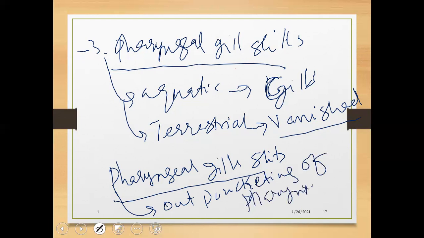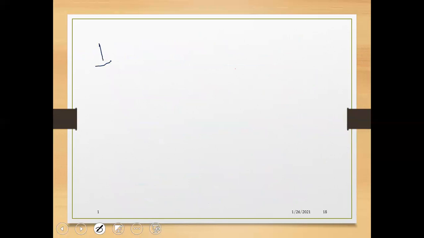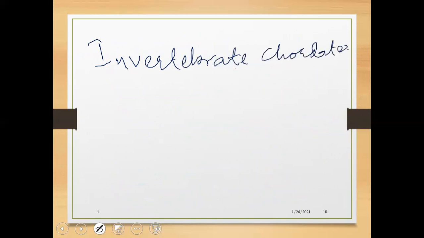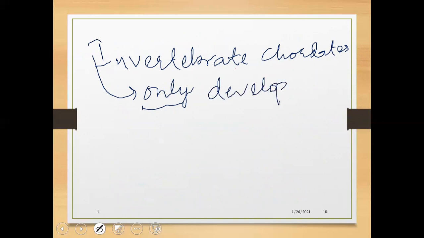Dear students, you must understand the basic characters, especially the hollow dorsal tubular nerve cord, notochord, and pharyngeal gill slits, that develop especially in the invertebrate chordates. Invertebrate chordates only and only develop these basic characters and cannot convert them further.